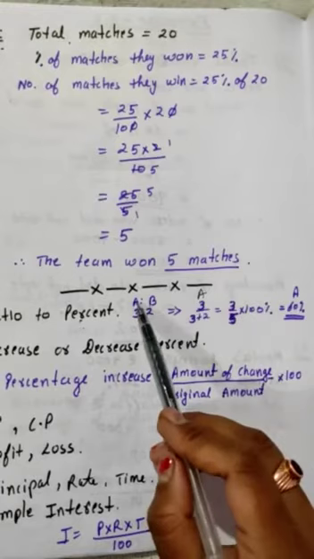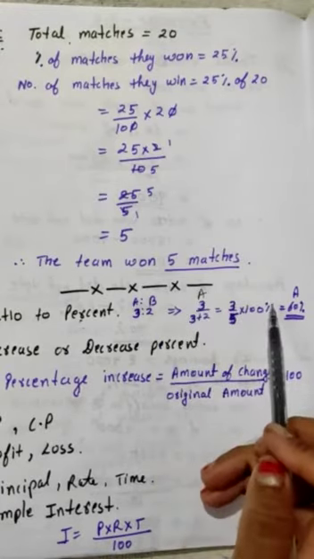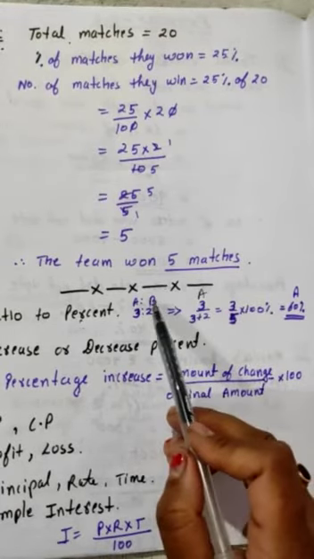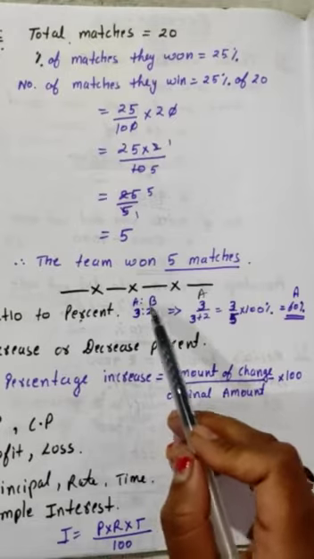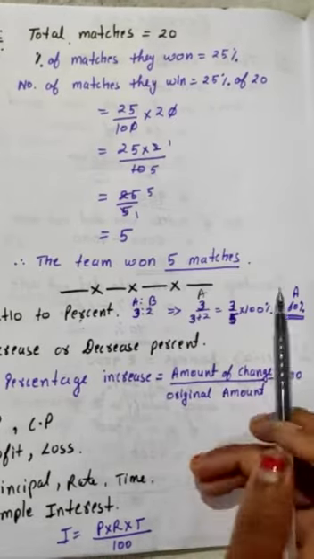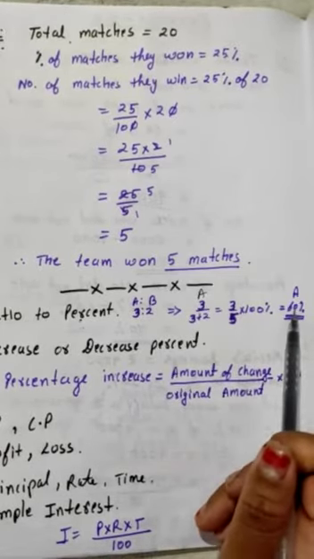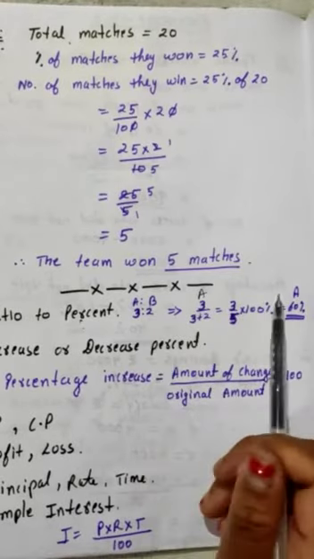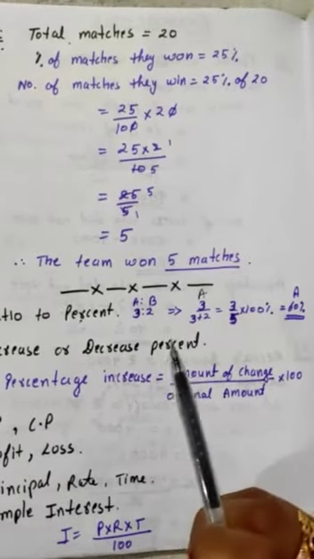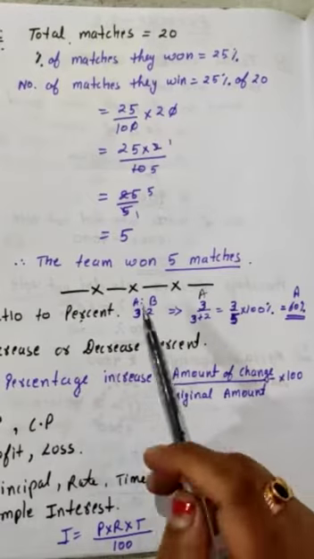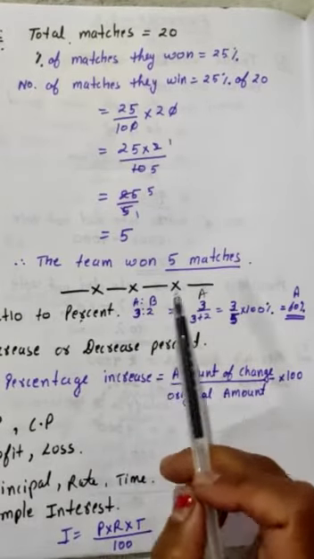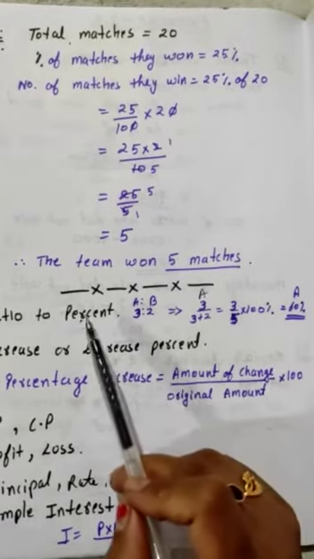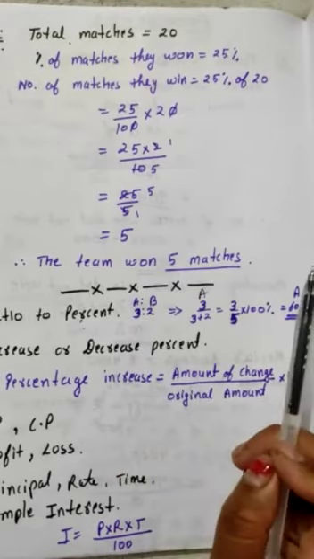That means A's share is 60%, and then you can easily calculate B's share. No need to calculate for 2 again, you know total percentage is 100. So B's share will be 100 minus 60, which is 40%. But when the ratio is given between 3 people or 4 people, then you have to calculate for each.